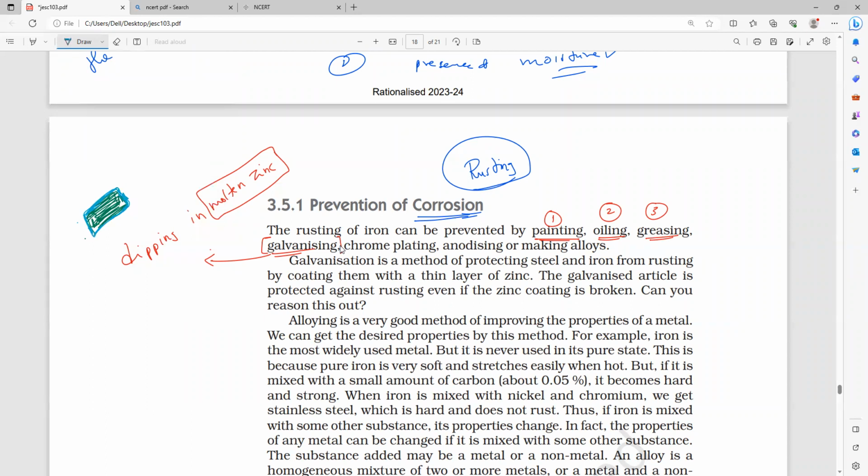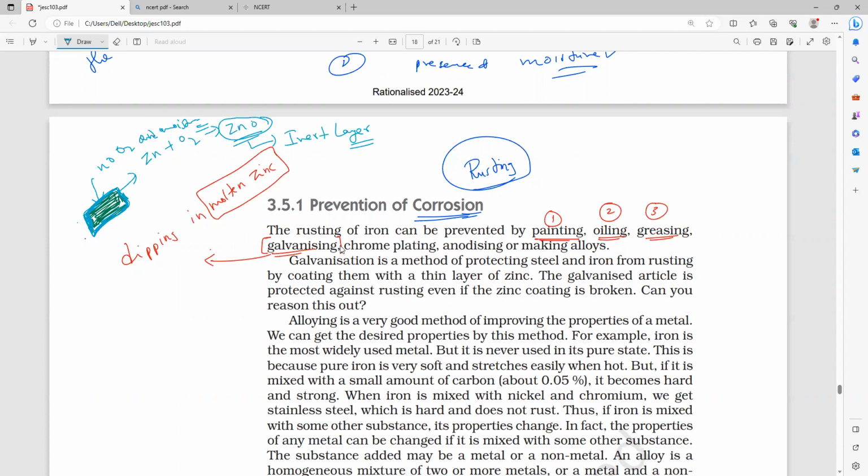Anybody can tell me? Zinc, once it reacts with oxygen, forms a compound called what? Zinc oxide. So zinc oxide is what kind of layer? Inert layer. Understanding? So once zinc oxide forms, further no oxygen, no O2 and moisture can go. Am I right or wrong, guys? So that is why the iron inside will be safe. Only the coating layer will get corroded. So the zinc layer is the protecting layer here: iron, zinc layer, zinc oxide, the corrosion layer is protecting. Is it okay, guys?